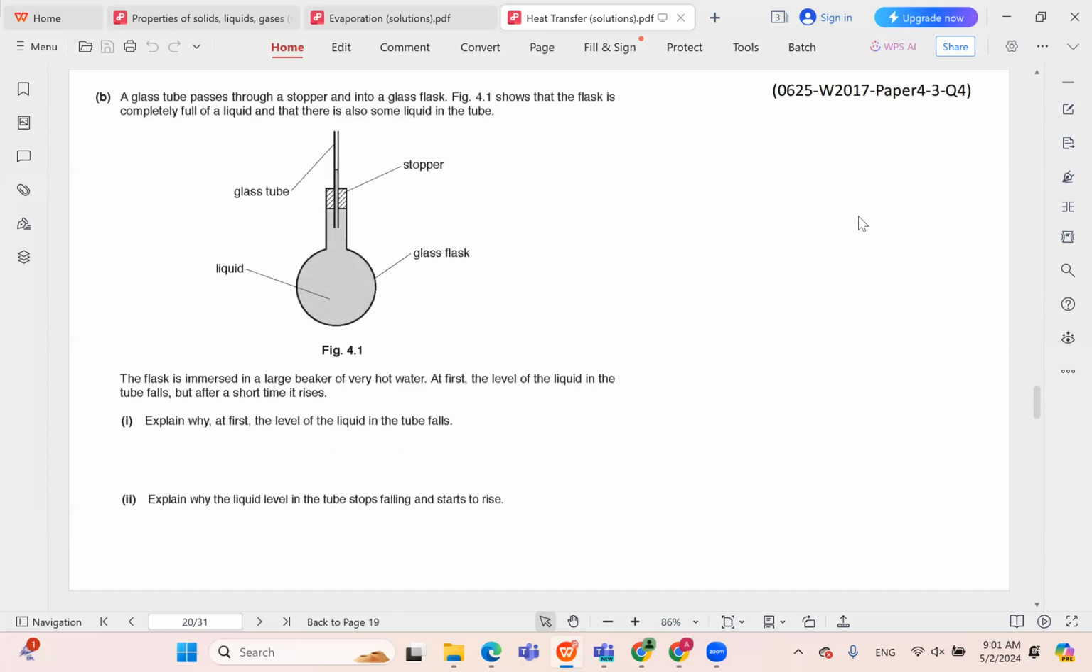A glass tube passes through a stopper and into a glass flask.